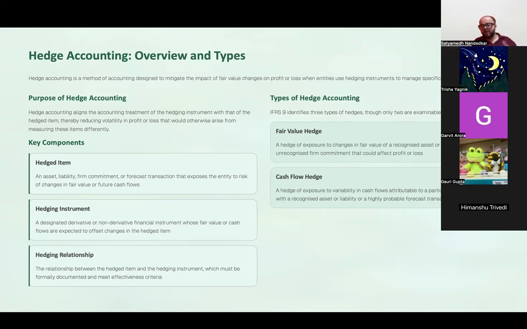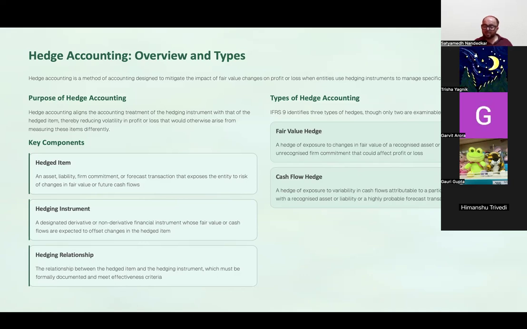मतलब I have some inventory in my warehouse. What is my concern? यार मैंने इन्वेंट्री खरीदा 100 रुपीज में with an expectation that I will be able to sell it at 150. Now I have a fear because of the market conditions that the value of this particular item is likely to drop. ठीक है, I have a fear that the value of this particular item might drop in the future. If the value drops and I try to sell it to the customer, मुझे भी कम पैसा मिलेगा. So the fluctuation in fair value is giving me matter of concern. That is a fair value hedge.